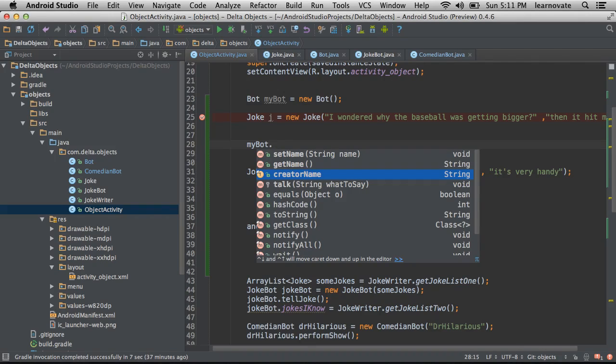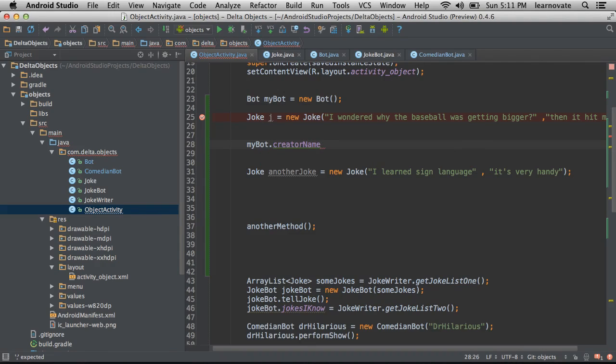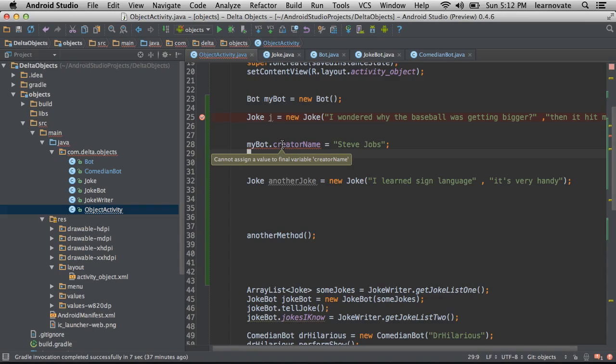I mean, it's still a part of that particular object. But if I want to say it equals something, like let's say Steve Jobs wanted to take credit for it, you'll see that I can't do that. You can't assign a value to a final variable. It's now a constant. This allows you to create pieces of your objects and classes that just never change from the moment they're instantiated. We can also do this with methods.